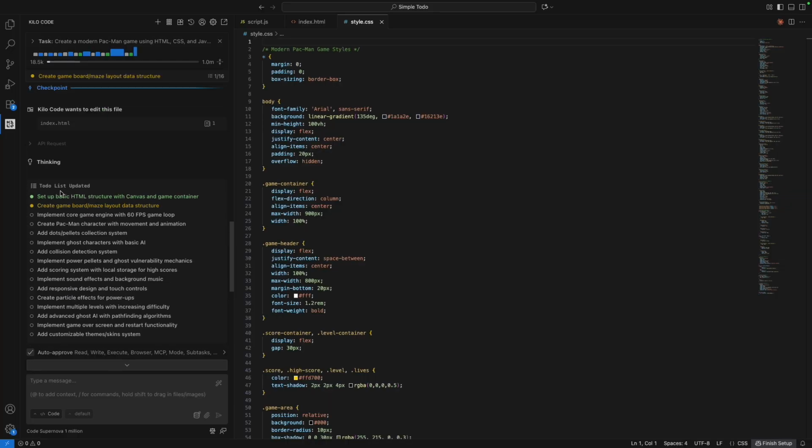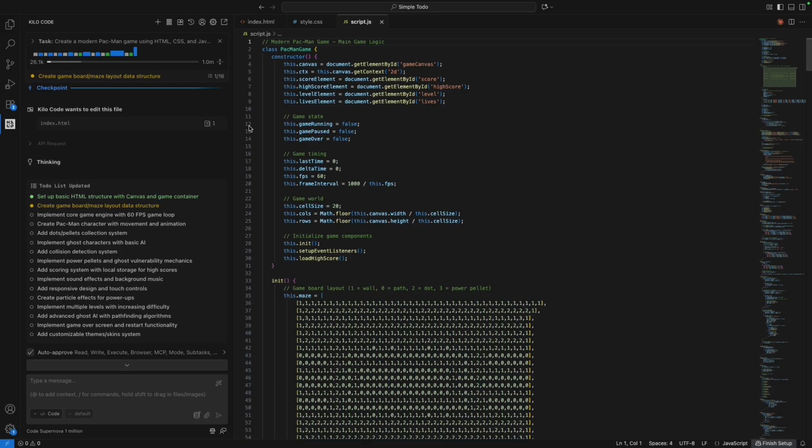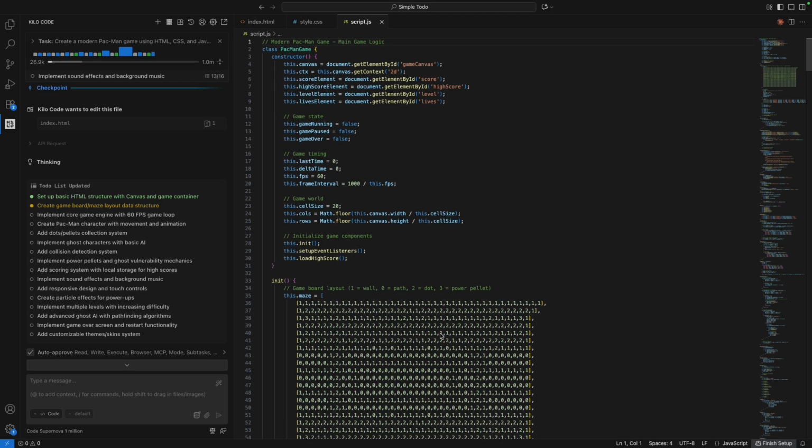Now you can see the to-do list right here. It has this number of to-dos that it needs to complete. The first task is done: set up basic HTML structure with canvas and game controller. So it just created that. Okay, so we have the game board maze right here. I have no idea how these things are working. I don't know the logic of a Pac-Man game. But with vibe coding, I'm just creating a game in a shorter span of time. Cool.